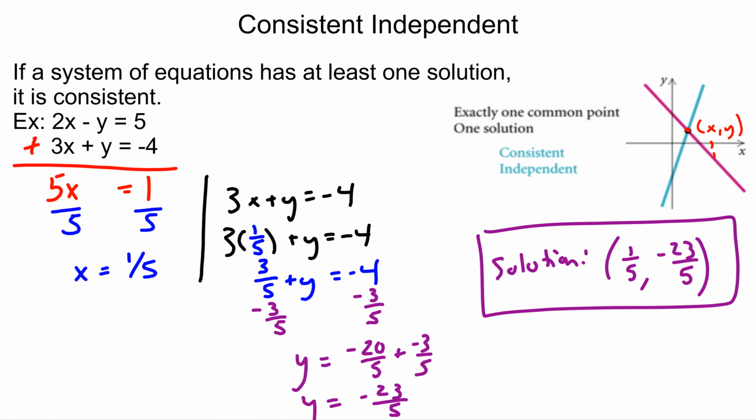And then we still need to substitute. Once we find one variable, you still have to substitute that value to find the other variable. You could plug it into either equation. I put it into the bottom equation and solved, and I got a value of y, which is -23/5. So that would be the x and y coordinate. We could write it as x equals 1/5 and y equals -23/5. Usually, though, because we are connecting these back to graphs, we write it as an xy coordinate in point form.